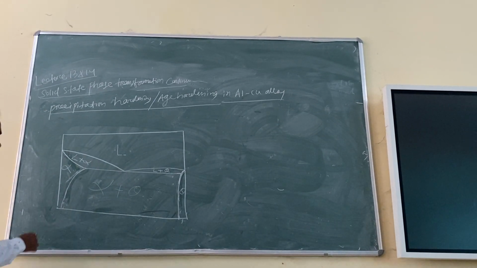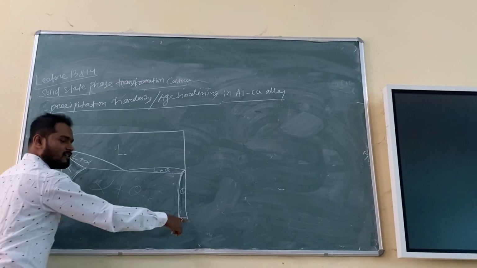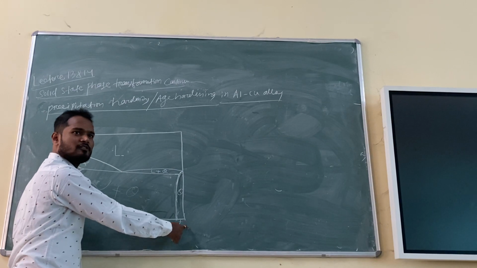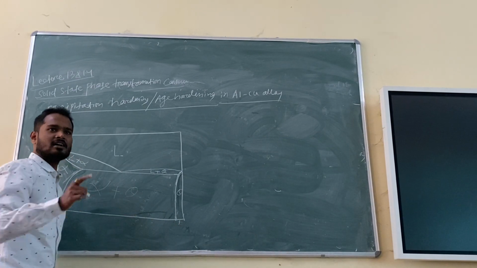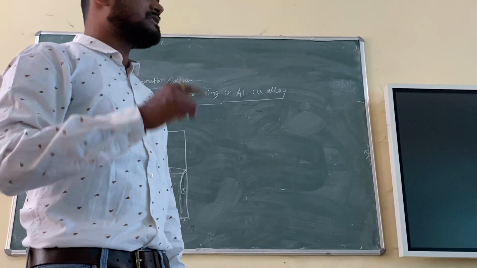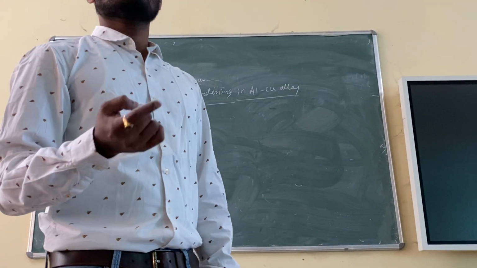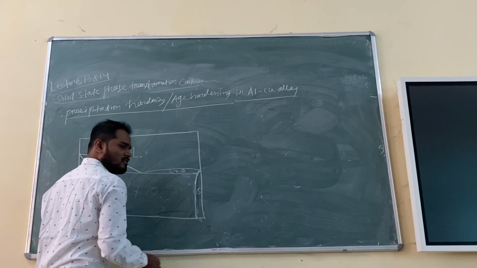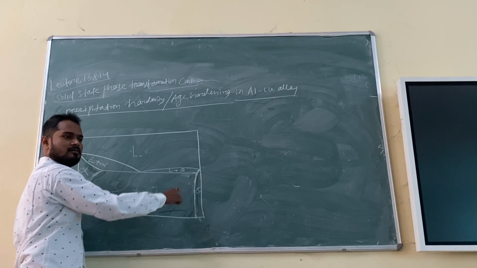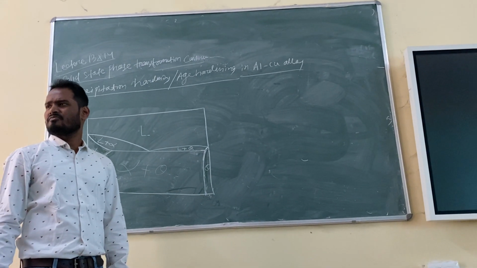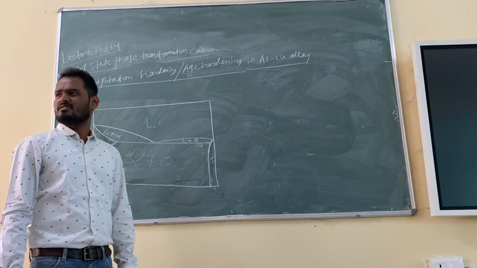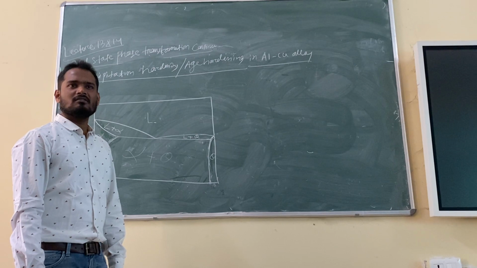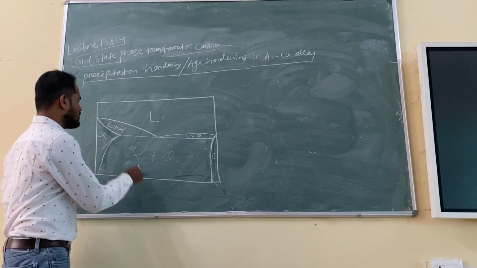If I write aluminium at this end, what should I write at the other end? Copper. But can I write copper 100%? No, I cannot, because this is not the 100% end. In the iron carbon diagram also we write 6.67% of carbon, not 100% carbon. Similarly, how much copper is there? Can you check? I think 56.